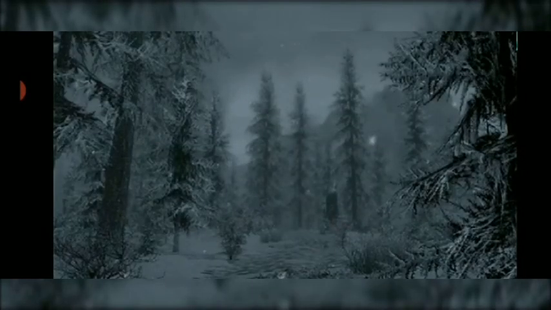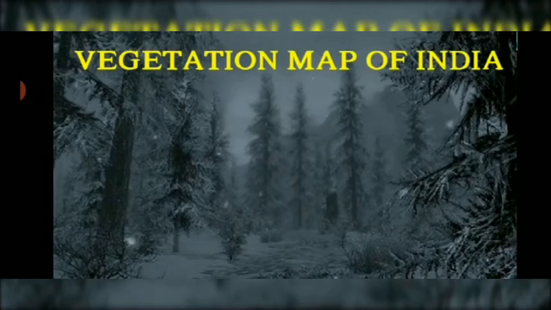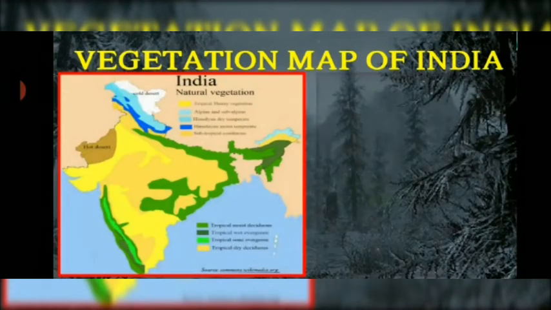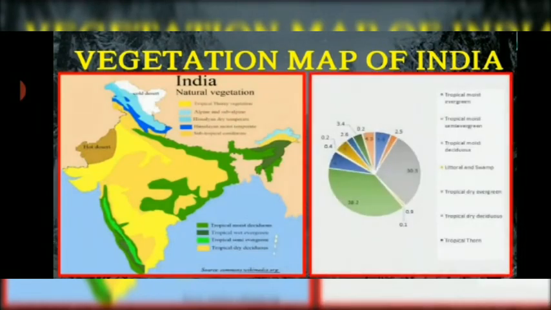Let's take a look at the natural vegetation map of our country. In this map, you can see very properly all sorts of vegetation are shown. Simultaneously, the percentage of land area found in our country under all types of forests is also shown to you.